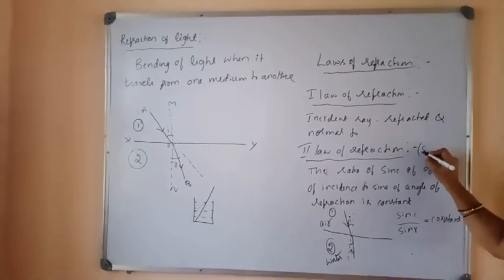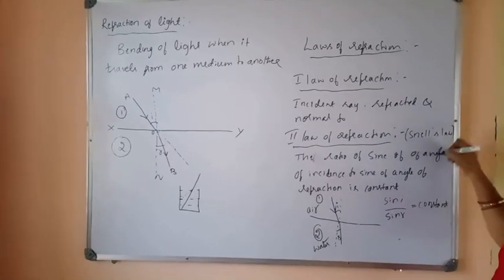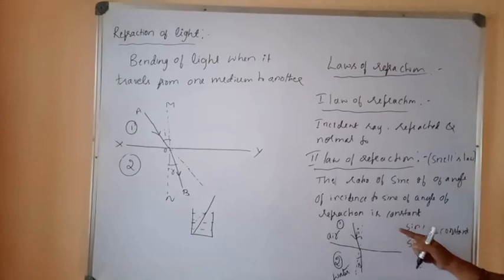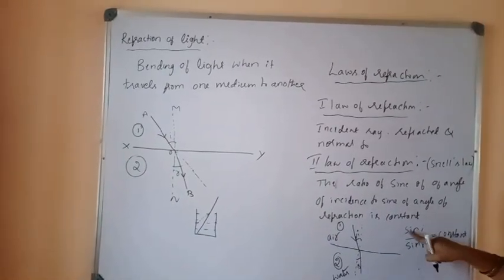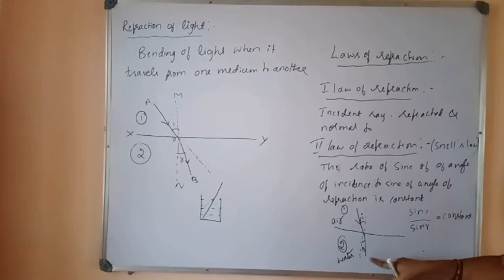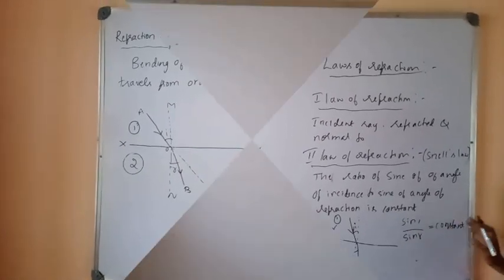The second law of refraction is also known as Snell's law. Once again I repeat. Snell's law: the ratio of sine of angle of incidence to the sine of angle of refraction for a given pair of media is constant.